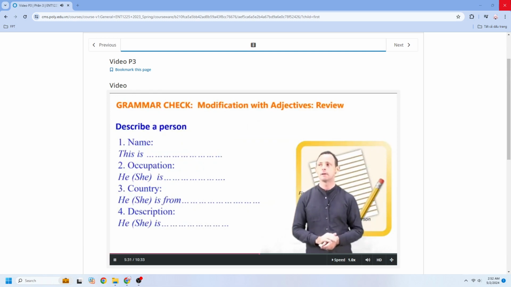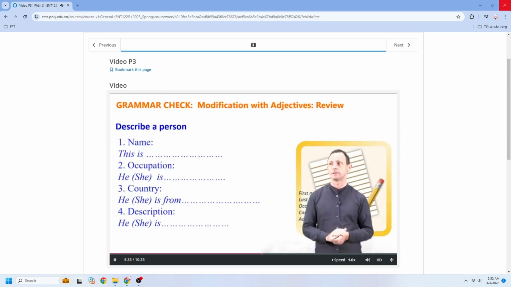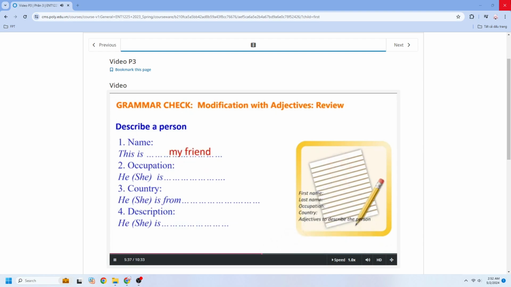Now, let's try modification with adjectives. Describe a person. Example 1. This is my friend. Occupation. He is a student, or she is a student.